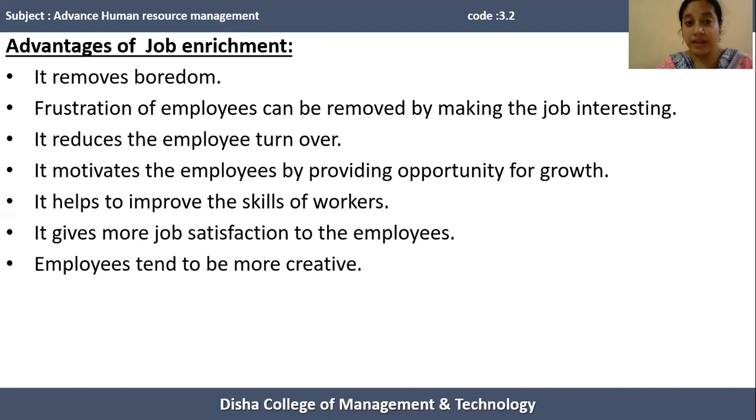So for performing a particular challenging task, the employees tend to be more creative. So this leads to enhancing the person's skills, knowledge, and abilities. And job enrichment uses the inherent skills of the human resources most efficiently.